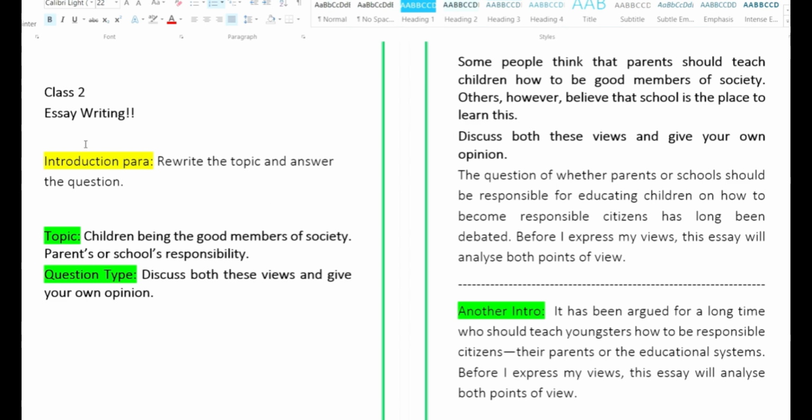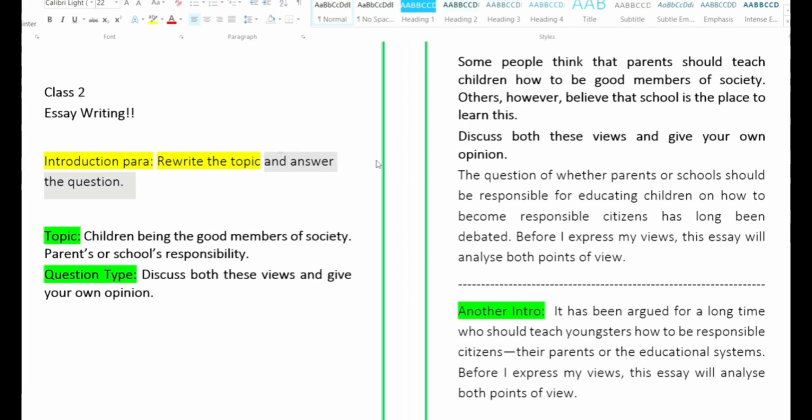In order to write an introduction paragraph, the notes, the rough work, the draft, the skeleton, whatever you call it, is again the most important requirement. In order to write an introduction paragraph, it is just two simple things. Number one, rewrite the topic. And number two, answer the question. Don't do it vice versa. We will learn these different patterns in the upcoming classes. But as of now, keep it very simple. The first thing is, whatever the topic is, try to rewrite it. And then in the second sentence, try to answer the question.